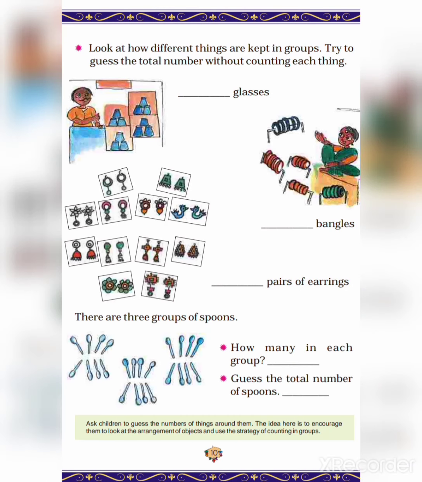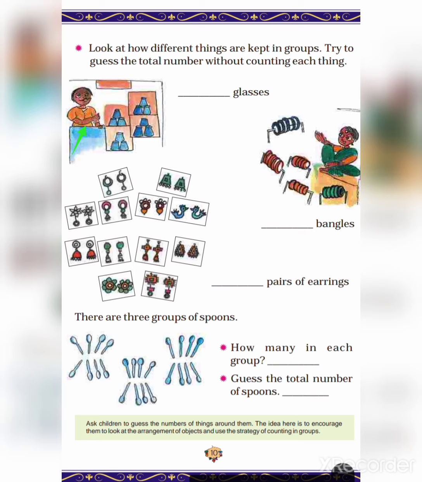Look at how different things are kept in groups. Try to guess the total number without counting each thing. Here are some pictures. In the first picture, a man is selling glasses.